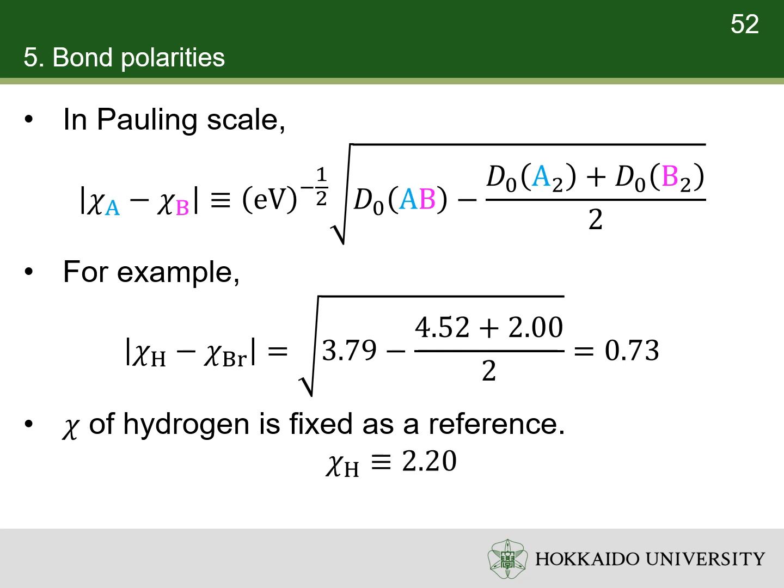The decision of which of the two elements is more electronegative is usually made by other means. For example, according to chemical intuition, hydrogen bromide dissolves in water to form hydrogen cations and bromine anions, so it may be assumed that bromine is more electronegative than hydrogen. Thus, the electronegativity of bromine is determined to be 2.93.